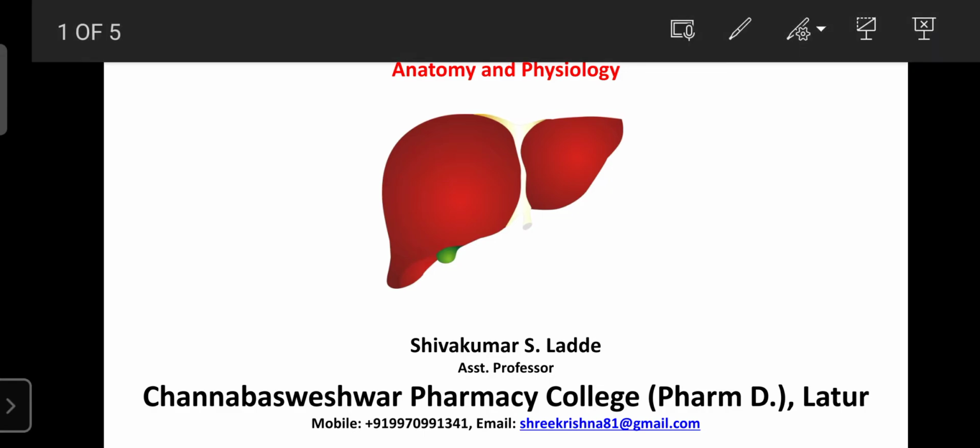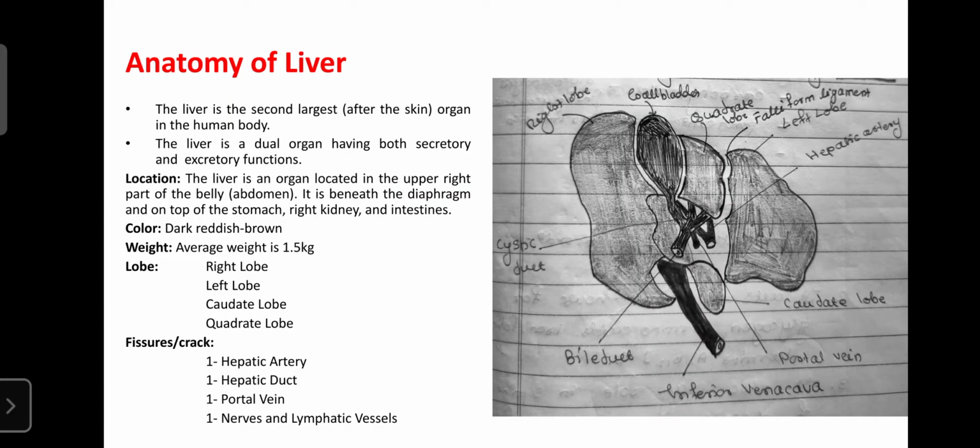Now we learn about the anatomy of the liver. The liver is the second largest organ in our body after the skin. Skin is also considered an organ, and it is involved in certain functions like visceral organ functions. The skin is a protective layer for our body. Skin is the first largest organ, and after the skin, the liver is the second largest organ.